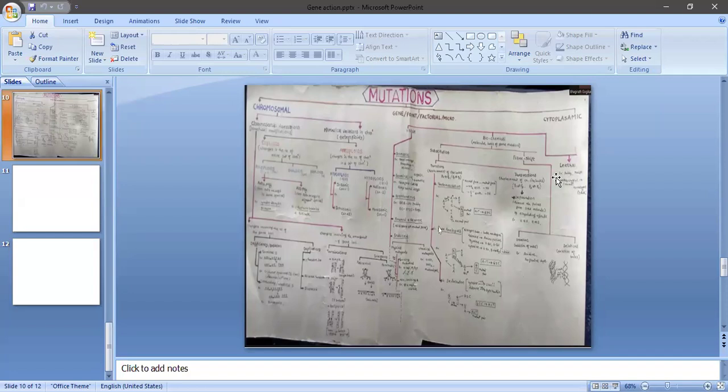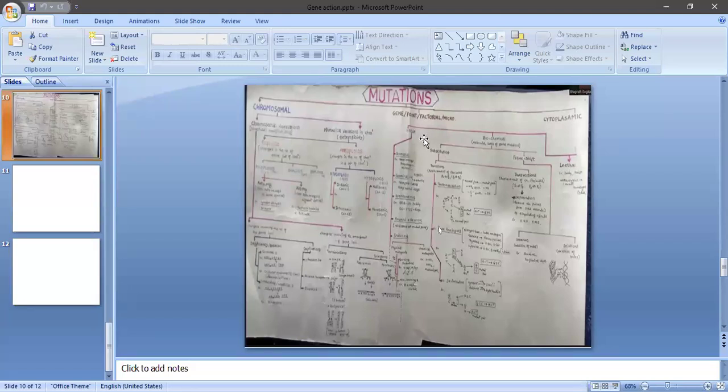So whatever changes take place in the genetic material which lead to the death of an organism, such genes are called lethal mutations. The biochemical mutations are nothing but a small change in the nucleotide of the DNA: replacement, addition, deletion. These biochemical mutations are again divided into two types, substitution mutations and frame shift mutations.